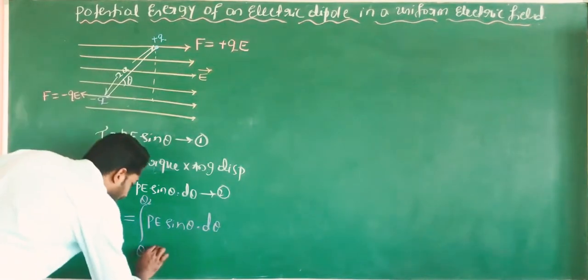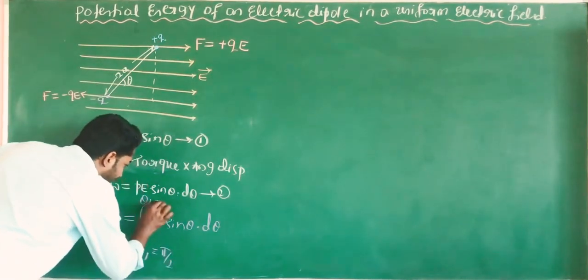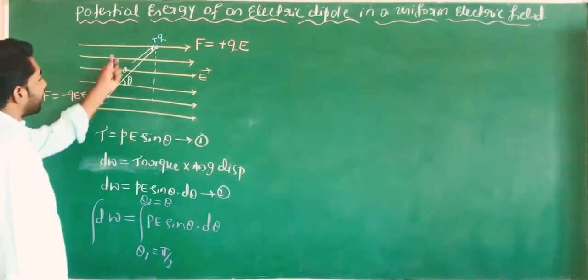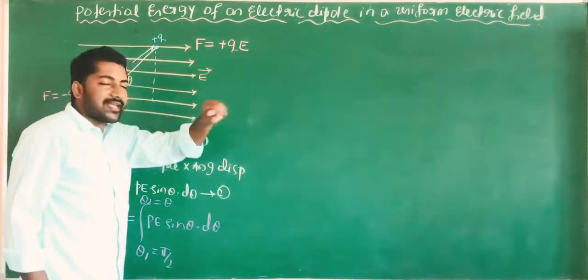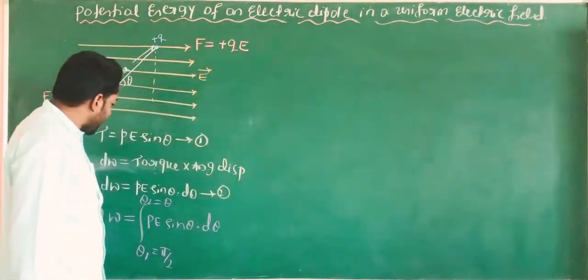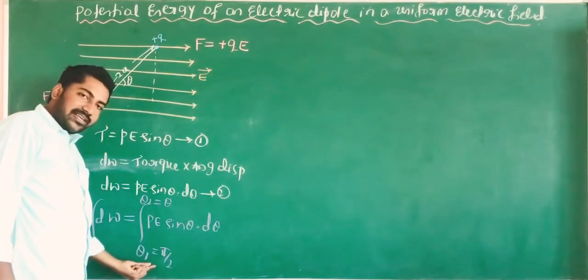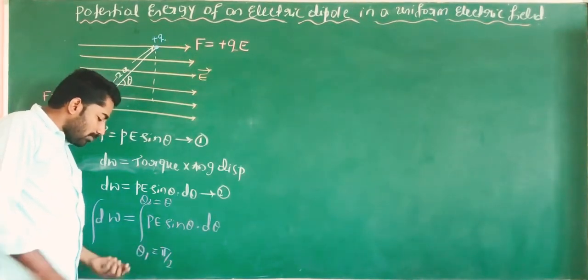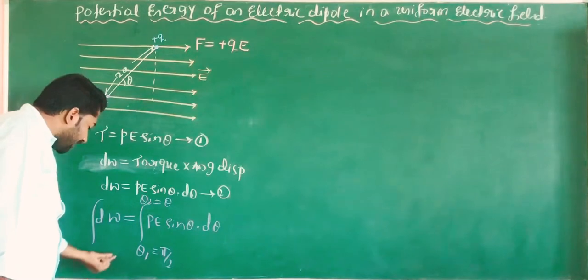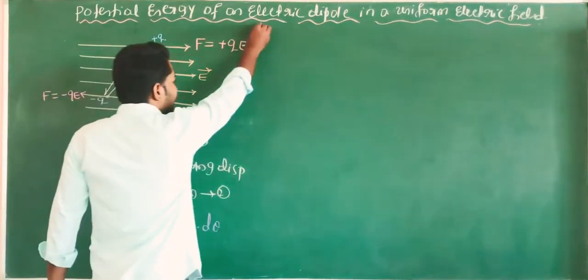That value is theta 1 equal to pi by 2, and theta 2 is equal to theta, because the electric dipole always tends to align with the direction of electric field. We don't know that value exactly, but we know the initial value, that is theta 1 equal to pi by 2.